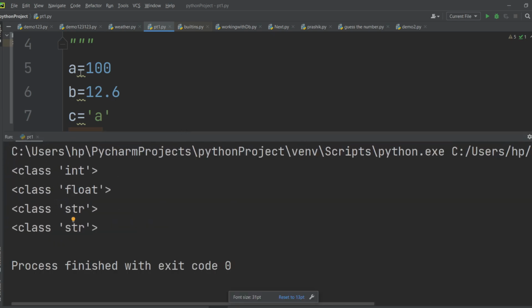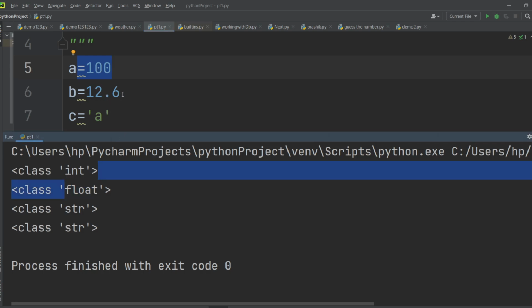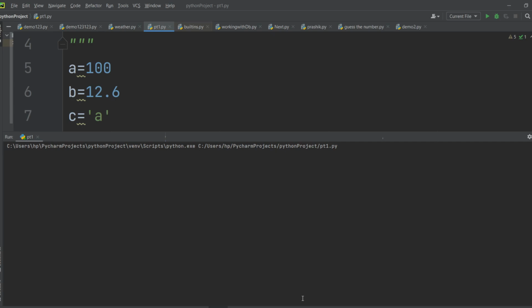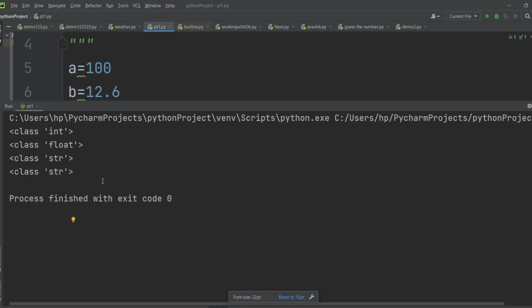We are getting integer, so it is an integer type value a. Then we are getting float because 12.6 is a float value. Then we are getting character. So character is the type of this. So we are getting all the types of data we have here, but you haven't mentioned them explicitly. Here we are getting string. We'll discuss why we are getting string here, but for now, let's just take it like this.